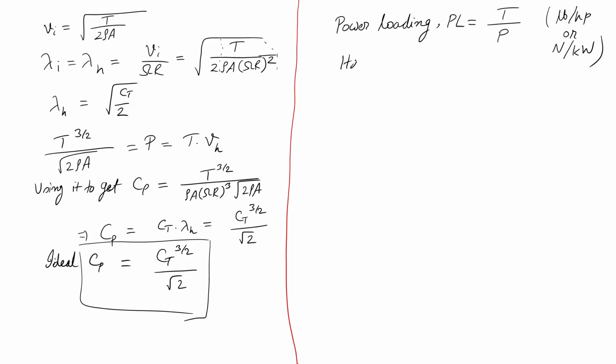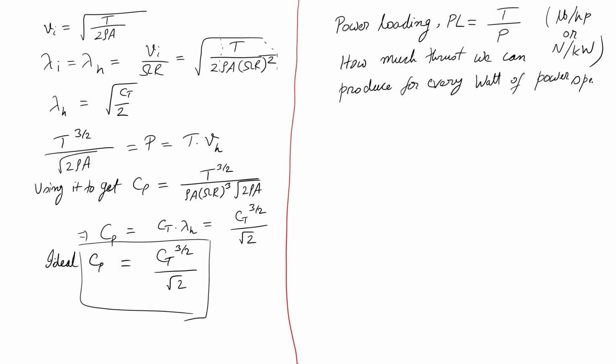It says how much thrust we can produce for every watt of power spent, which means for a rotor propeller system to be more efficient, do you want this number to be higher or lower?